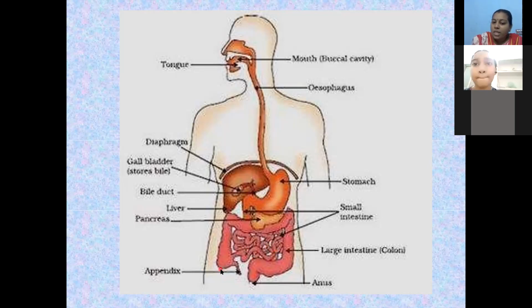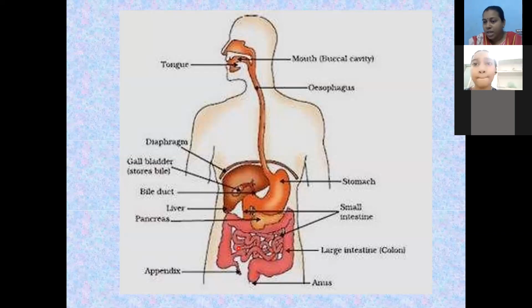The walls of the small intestine have small, fine, finger-like projections called microvilli. These microvilli are very thin in structure, like small capillaries. Through these microvilli, digested food or nutrients get absorbed into the bloodstream.